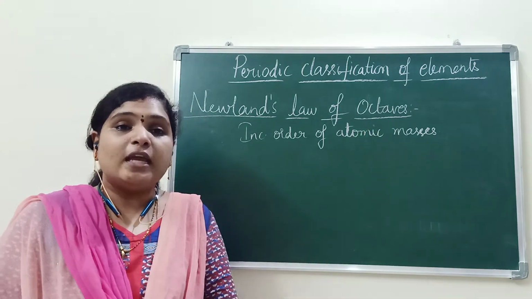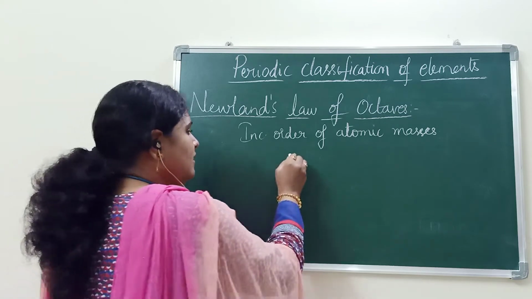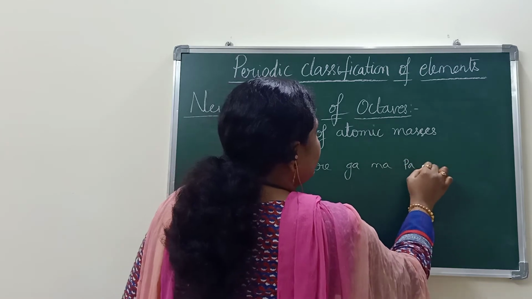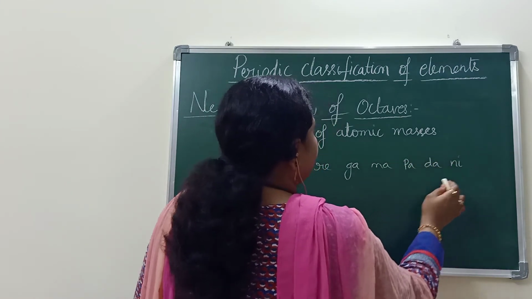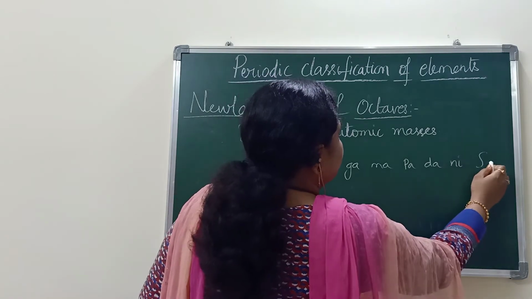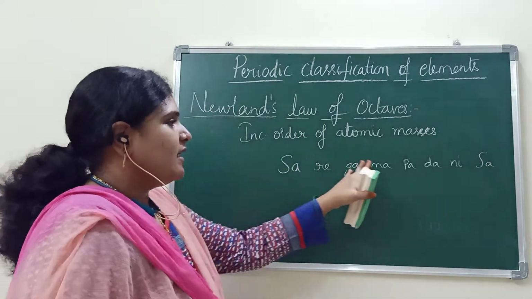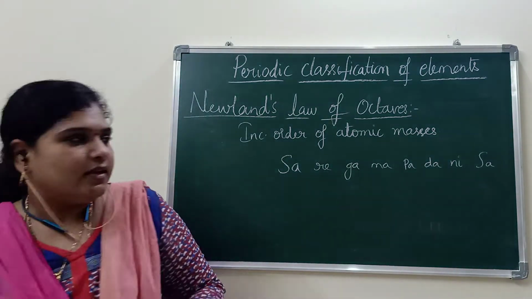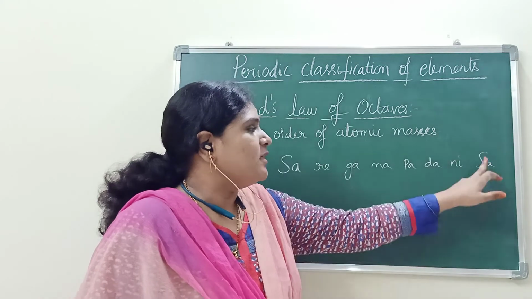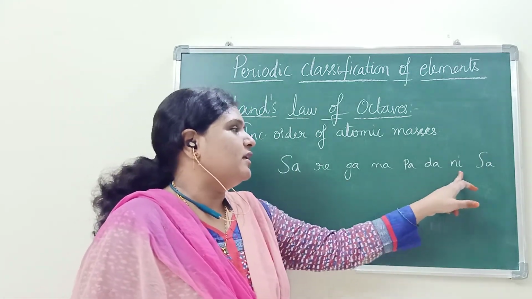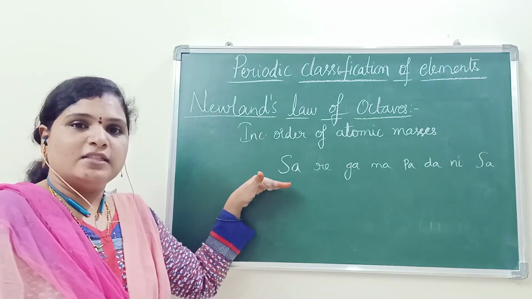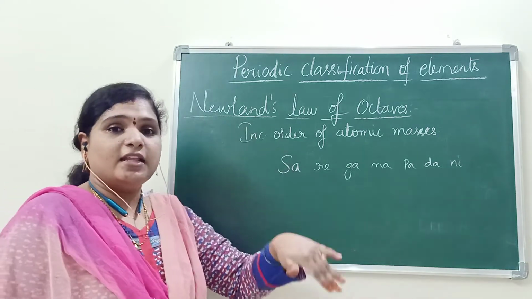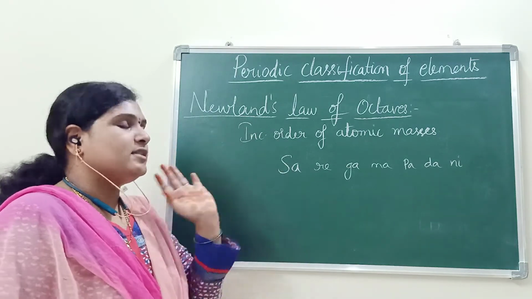Just like if you take musical notes, sa, re, ga, ma, pa, da, ni, these are eight notes of music, right? Again, sa will repeat. Just like that, the property of every eighth element is similar to that of the first element.